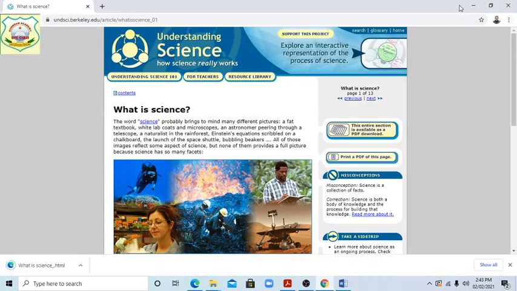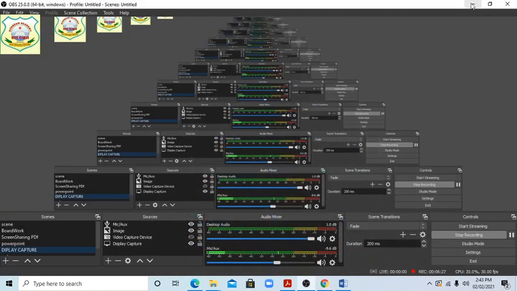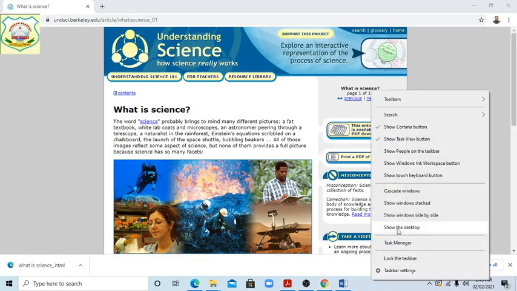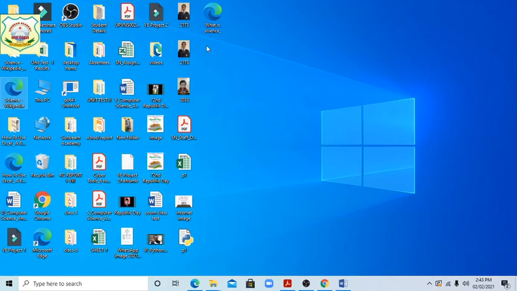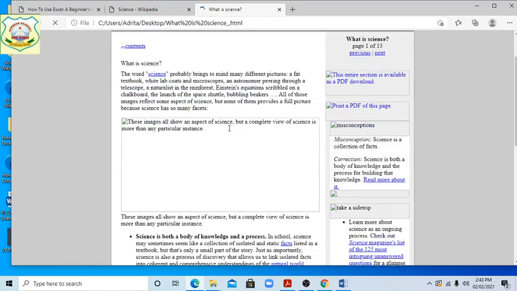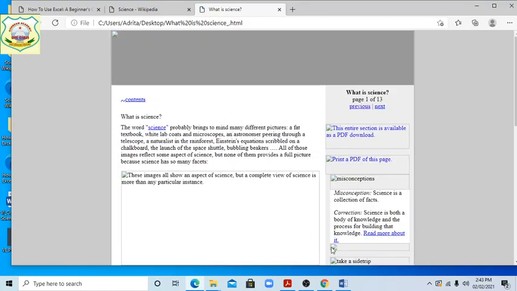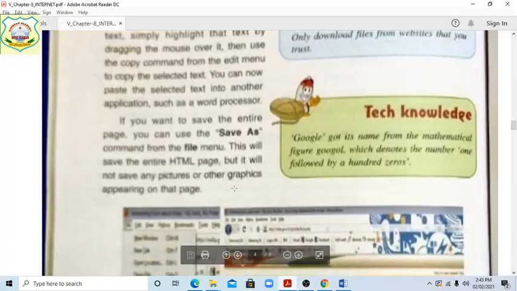I have saved it now, students. Desktop. What is science? This picture has not come. See, students, there is given here. Now you can see, students, it is given here in this option.